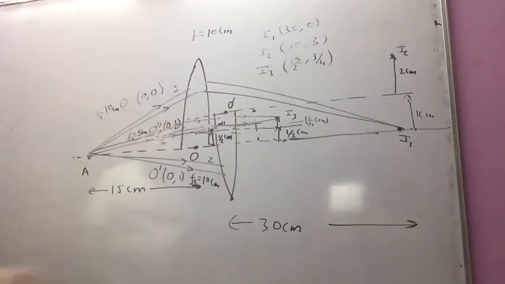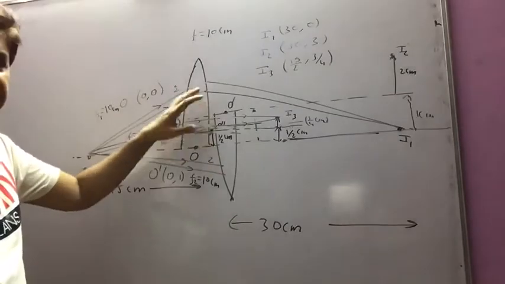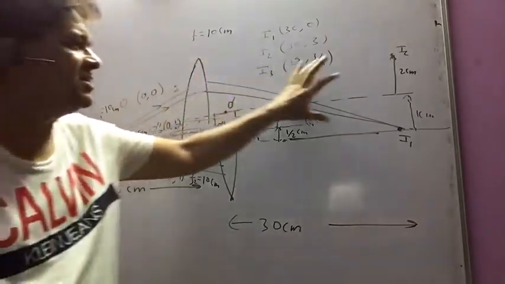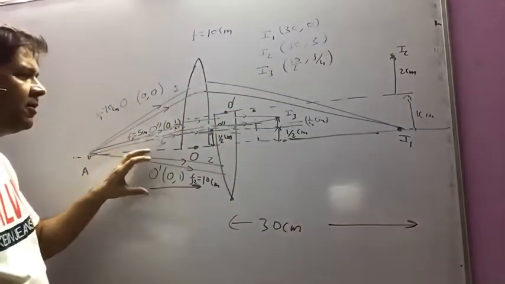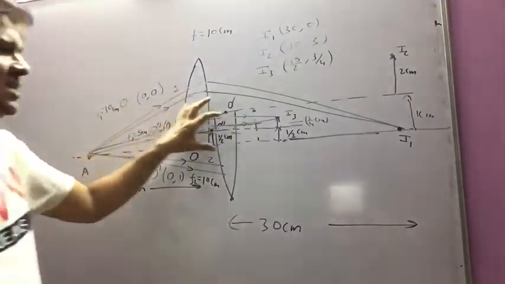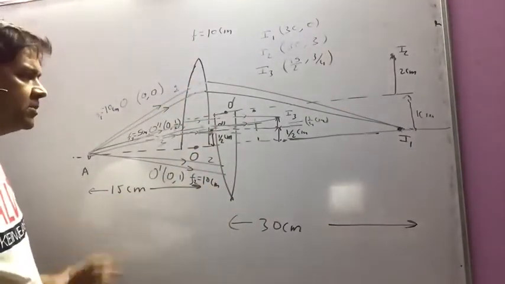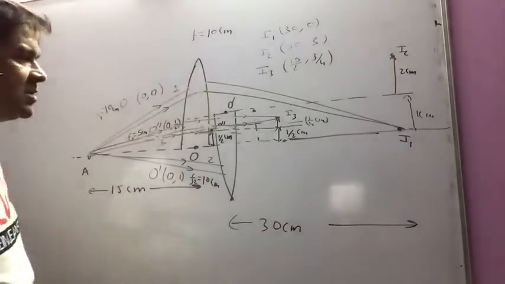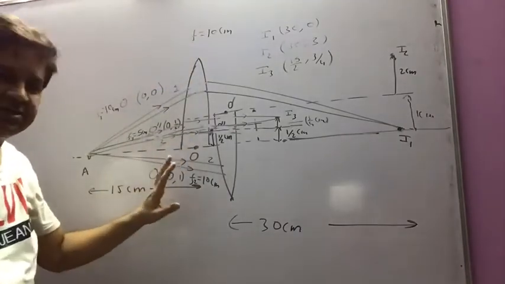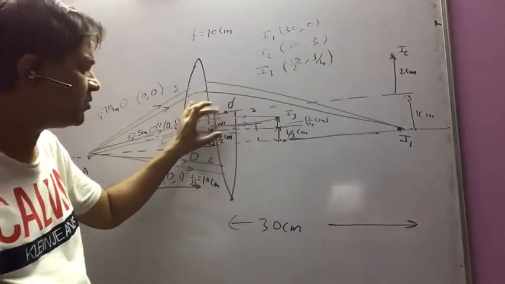So the corresponding diagram I am showing here. In fact, this arrangement of lenses is behaving like three lenses. One for refraction from the upper part of the original lens, another for the refraction from the lower part of the moved lens, and third the refraction by both the lenses. So this system is actually behaving like three lenses. In fact, the two parts have the same focal length, but the optical centers are different. The optical center of the original part is O, same as initial, but the optical center of the moved part is O dash, which has come up by 1 centimeter, but there is no horizontal displacement.